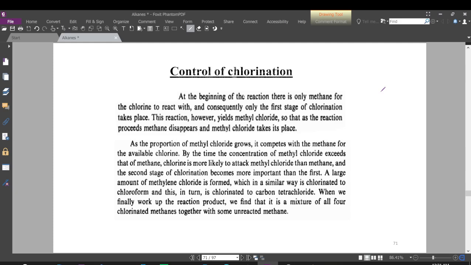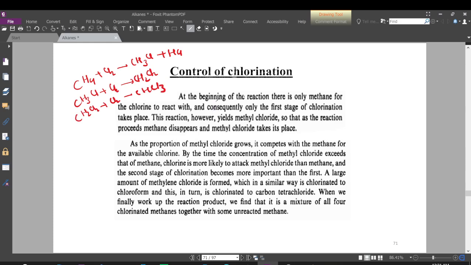Then control of chlorination. In this chlorination we use methane plus chlorine, which forms methyl chloride plus HCl. Then this methyl chloride reacts with chlorine and forms CH2Cl2. Then CH2Cl2 reacts with chlorine and forms chloroform.